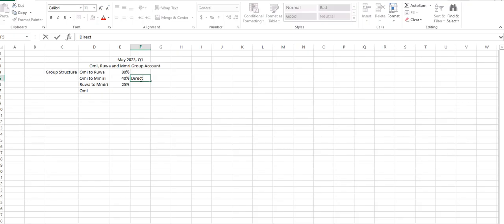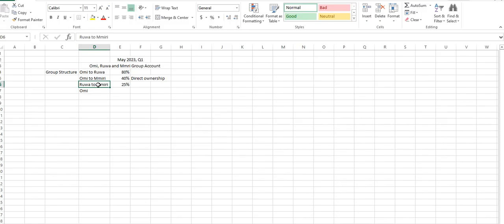Yes. Direct ownership. But what about the indirect from Rua to Umiri? Because ordinarily, Rua is a subsidiary to Omi. So whatever Rua has in Umiri, we can have an indirect ownership of that Umiri.